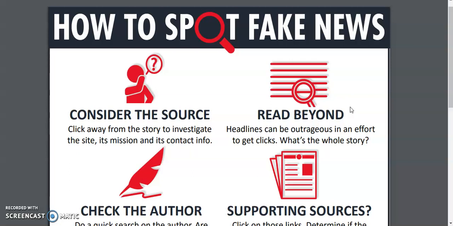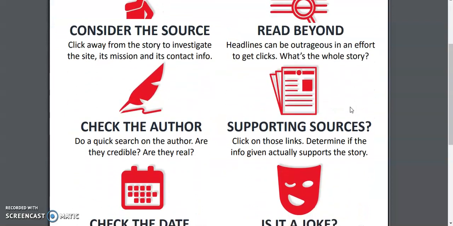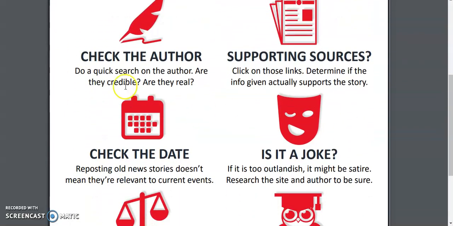So now moving back over to the left, it says consider the author. This is the same kind of idea as consider the source, where it says check the author. Same idea. Who is behind this? See if you can find a person's name and check out that person, do a search, and see, first of all, is this a real person or is this a fake name that's being used? Is this a known name that's used behind fake news sites?